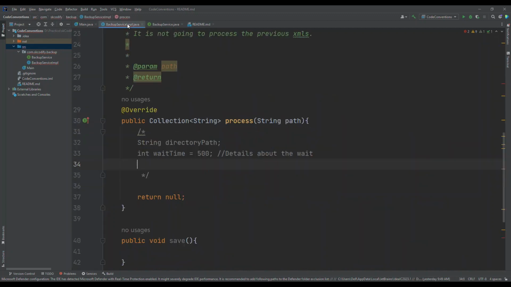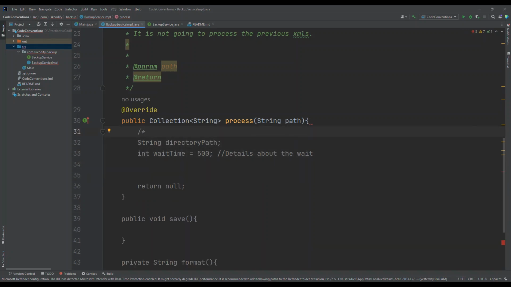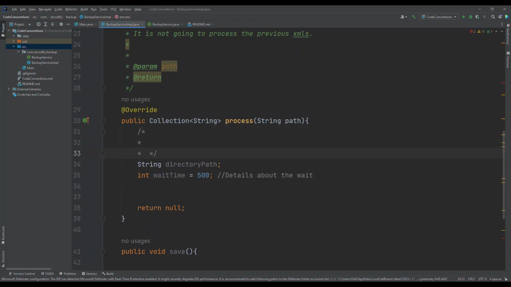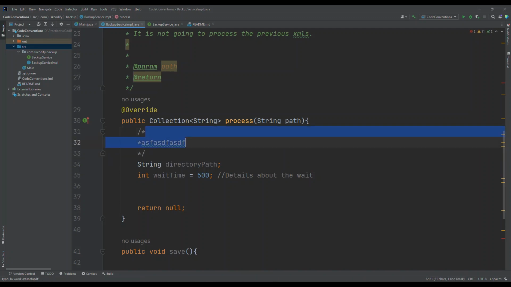The block comment can also be used inside the method or for a single line, or a short comment. We can write something like that as a single line comment.